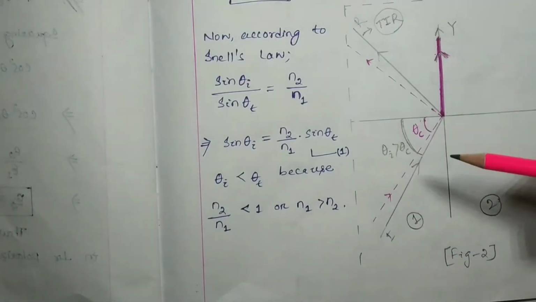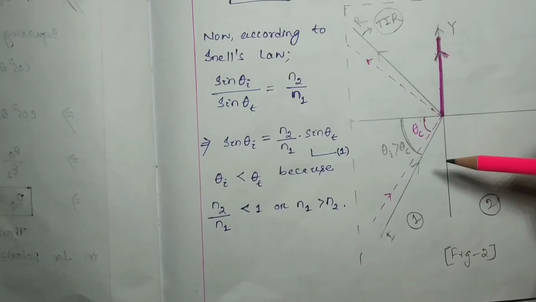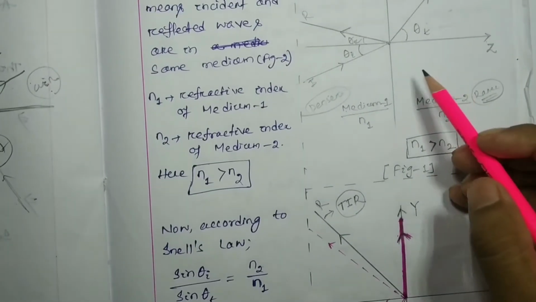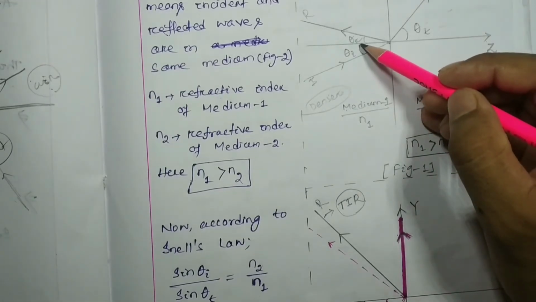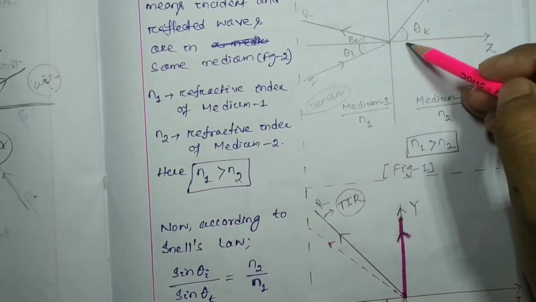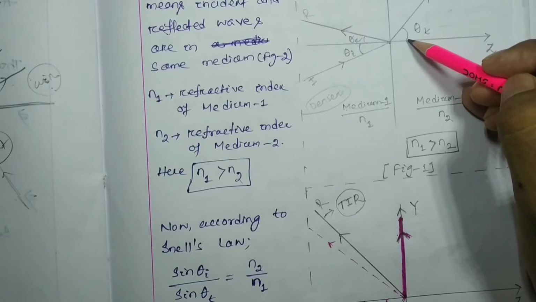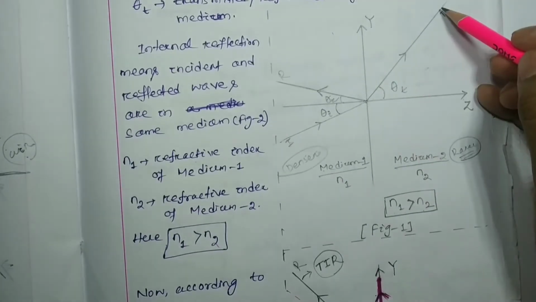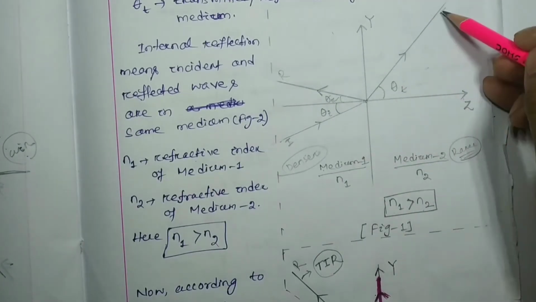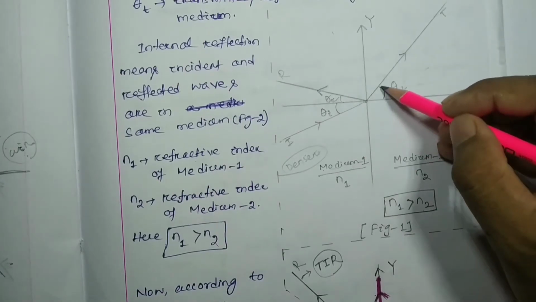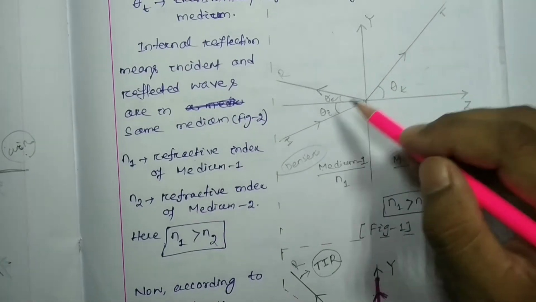So from figure 1 we can see that theta I will always be less than theta t. For the refracted or transmitted wave, the refracted angle will always be greater than the incident angle.